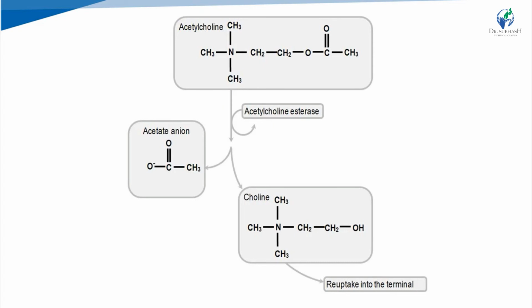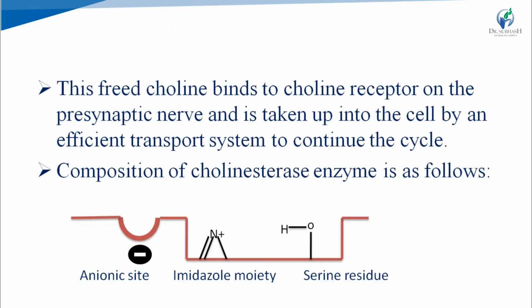You can see here the acetylcholine molecule is hydrolyzed by the enzyme acetylcholinesterase into acetate ion and choline molecule, and then this choline is reuptaken into the presynaptic nerve terminal. This freed choline binds to a choline receptor on the presynaptic nerve terminal and is taken up into the nerve cell by an efficient transport system to continue another new cycle.